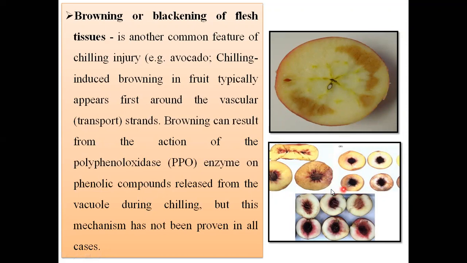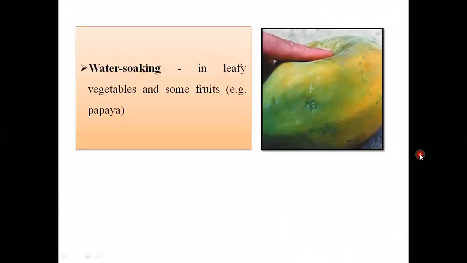Again, this avocado fruit is given. In the avocado, due to chilling injury, browning takes place, and this browning results from the action of the polyphenol oxidase enzyme. Most enzymatic reactions are responsible for this kind of browning. So this is one of the symptoms of chilling injury.